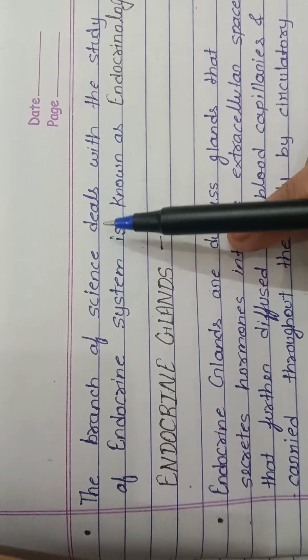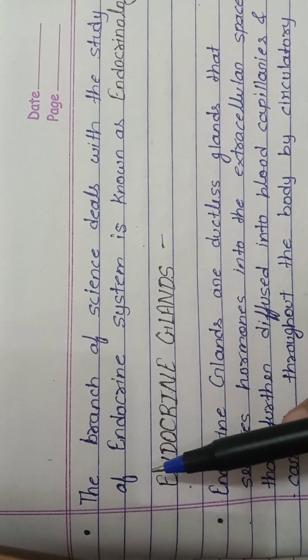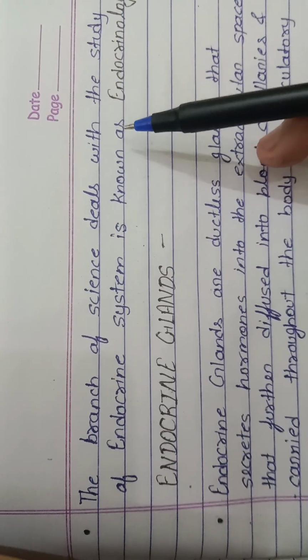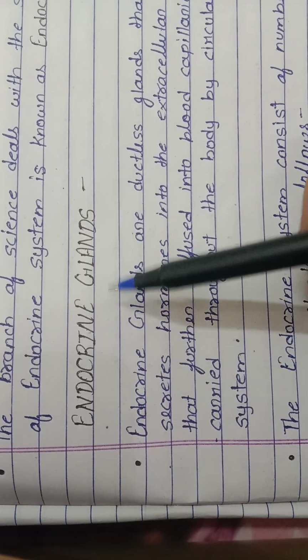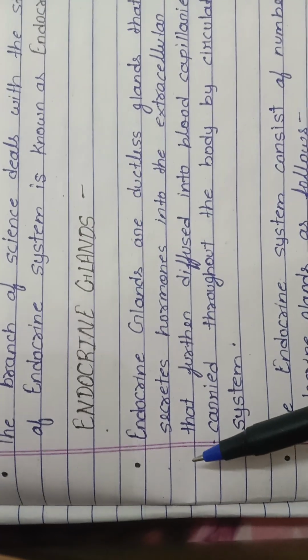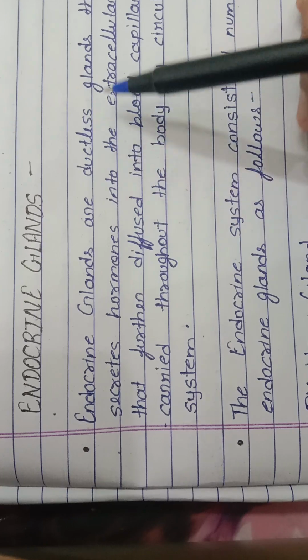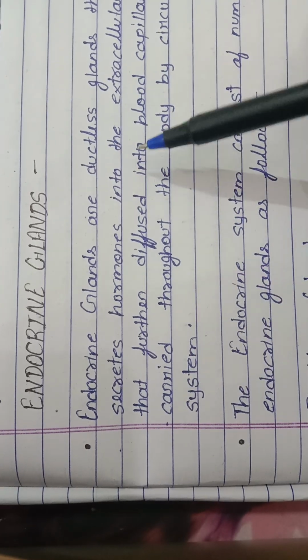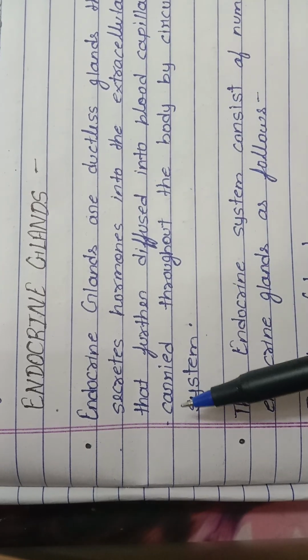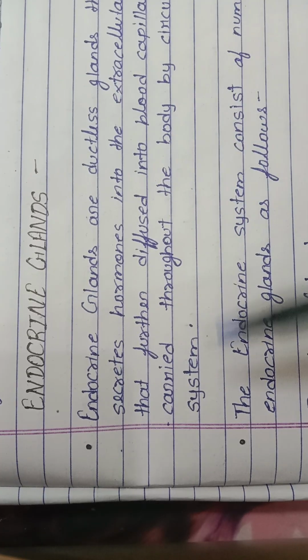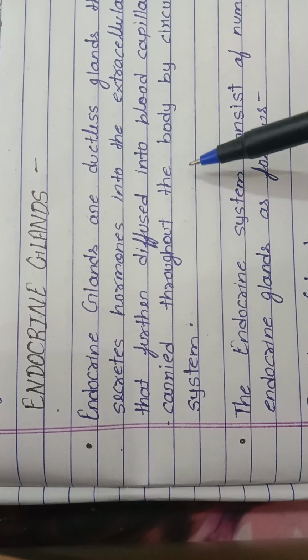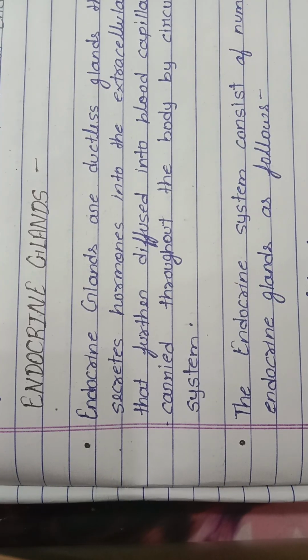The branch of science that deals with the study of the endocrine system is known as endocrinology. Now, endocrine glands. The endocrine glands are ductless glands that secrete hormones into the extracellular space, which then diffuse into blood capillaries and are carried throughout the body by the circulatory system.